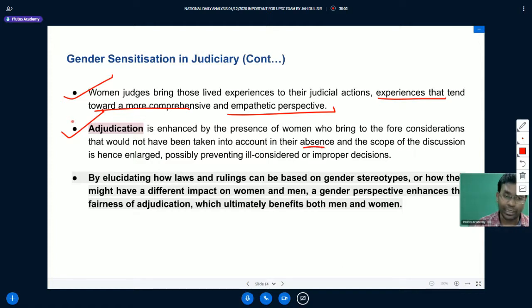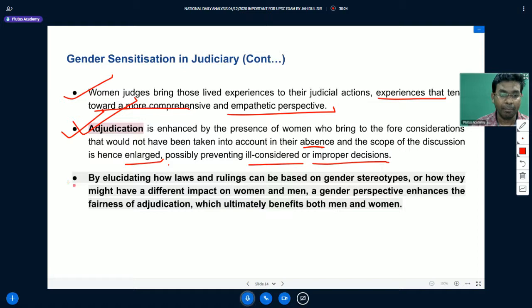So the adjudication process is also improved by the presence of women judges, because women judges can bring their own life experiences into account. This cannot be brought in their absence, and the scope of the discussion is hence enlarged, possibly preventing ill-considered or improper decisions.